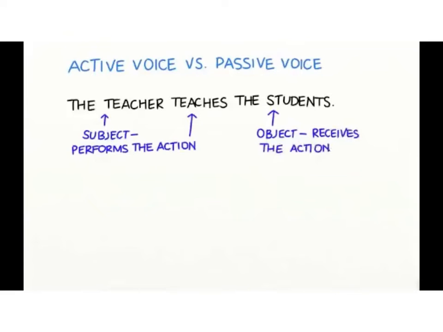For example, now you see a sentence in active voice. The teacher teaches the students. The subject is the teacher. The teacher is the subject who performs the action, the doer. The action is to teach, and the object would be the students. Students are the ones who receive the action.